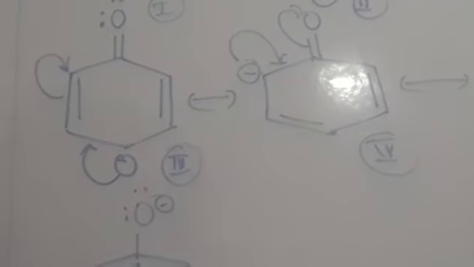Okay, then come to acidic nature of phenol. If an electron withdrawing group is present at the ortho and para position of phenol, its acidic nature gradually increases.